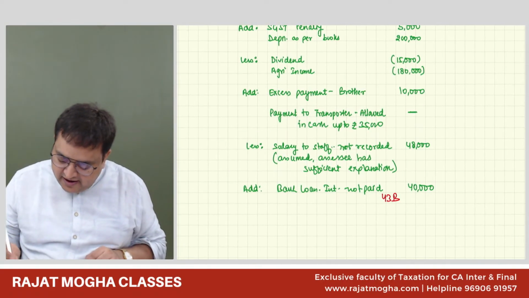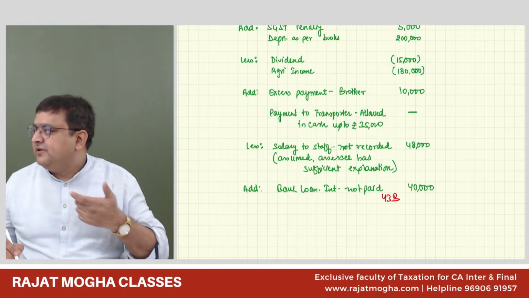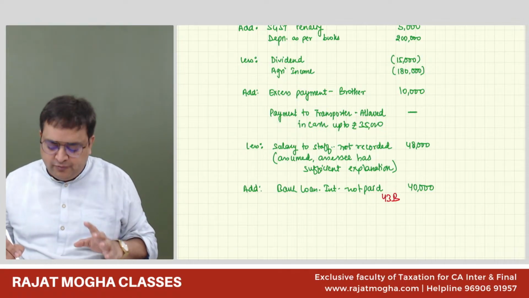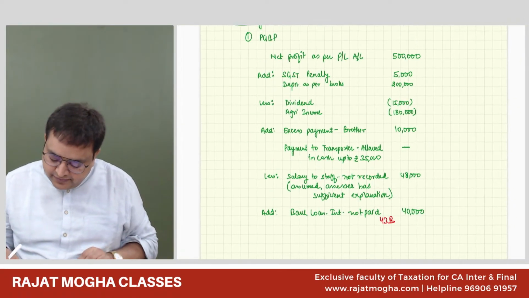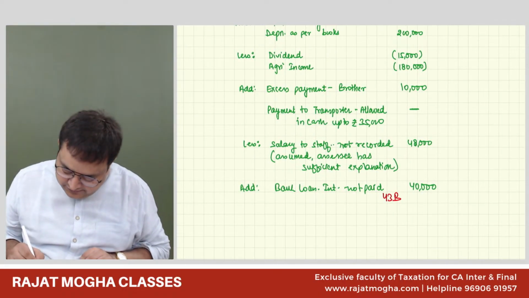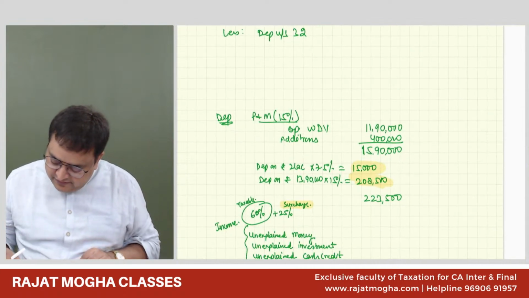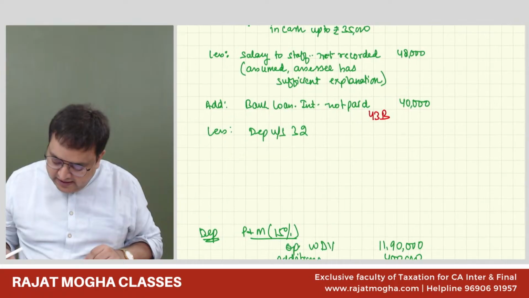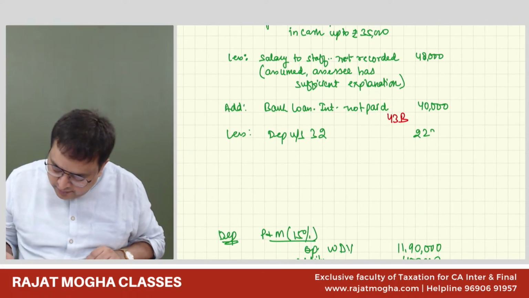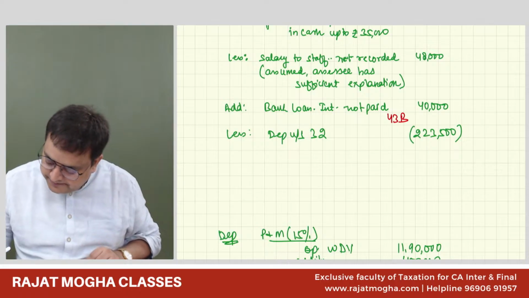Come back over here. Less, so we have added that depreciation. Somebody was asking me, you can show the difference also. No problem. So less depreciation under section 32. Since we have added the entire 2 lakh back, so we will allow this 2,23,500. Okay.